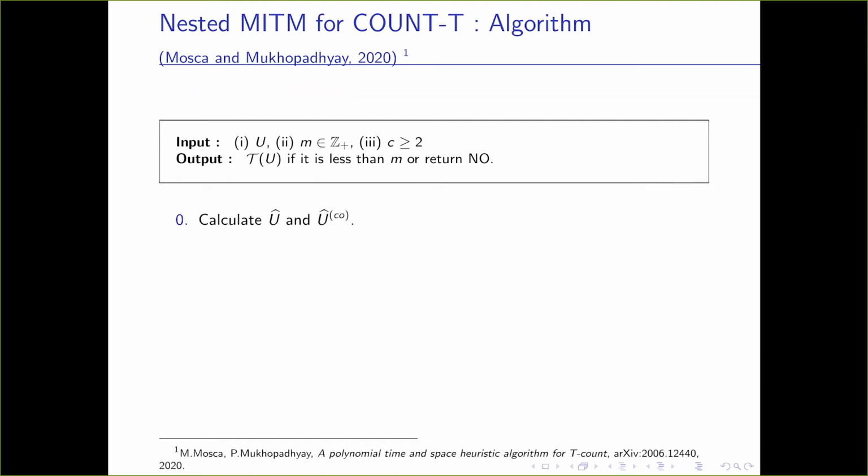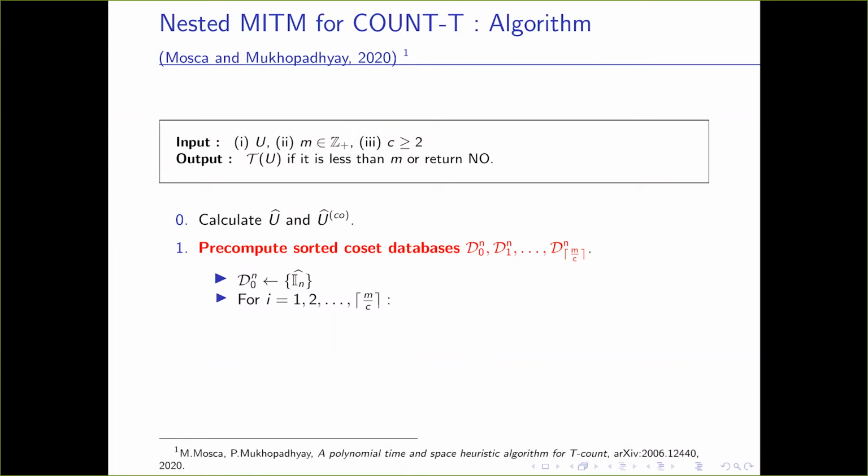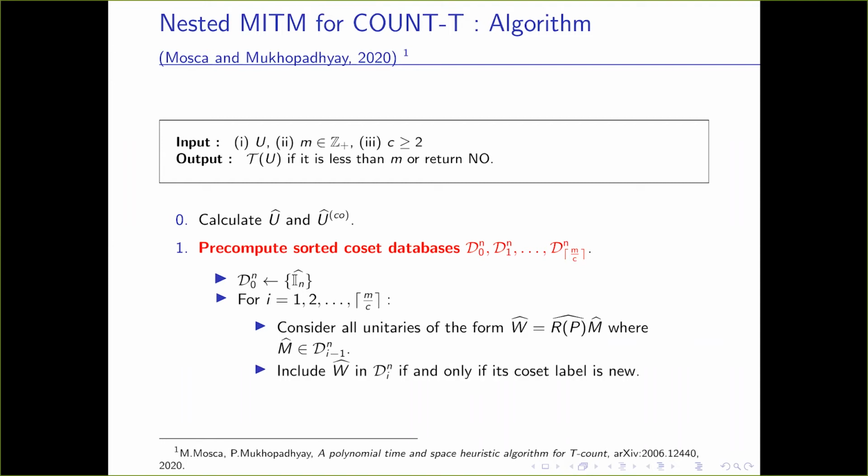First we calculate the Gosset label, and then we pre-compute the sorted Gosset database up to T count m by c. We start with the identity, and then for each Gosset label, or each unitary with T count i minus 1, we multiply it by an RP. Now we know each RP has T count 1. So that gives unitaries with T count i, which is 1 more than i minus 1. We include that unitary in the database if and only if its Gosset label is new, and we maintain the order always.